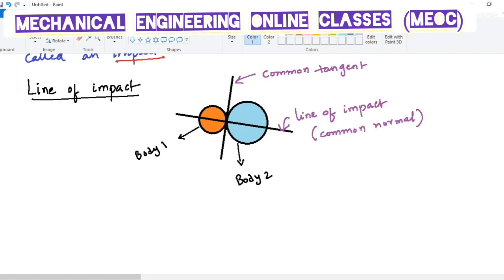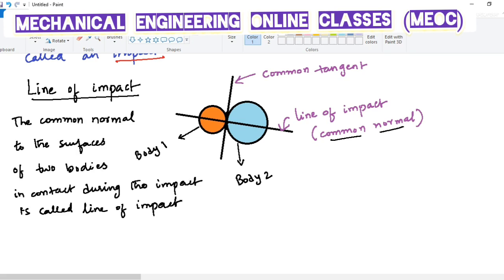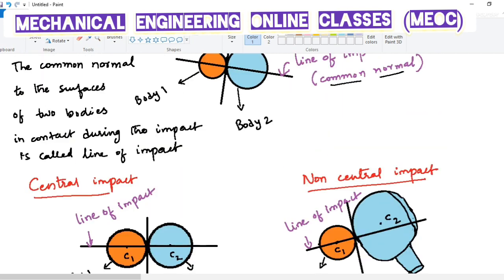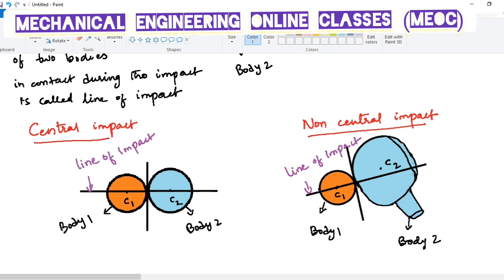Let us suppose there are two bodies 1 and 2 which are colliding with each other. If we draw a common tangent at the contact point of two bodies, and if we draw another line perpendicular to the common tangent, that is the common normal, then that common normal is called the line of impact. Therefore by definition, the common normal to the surfaces of two bodies in contact during the impact is called the line of impact. Depending upon the position of the line of impact, we have two types of impacts.